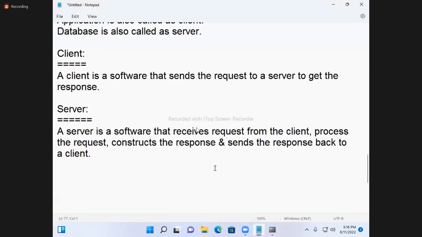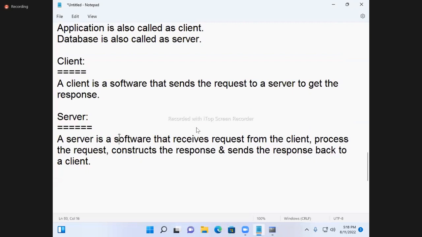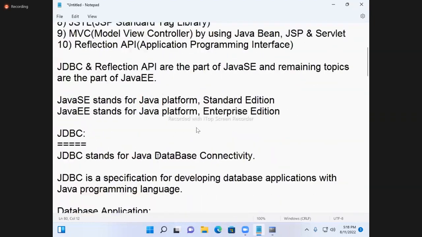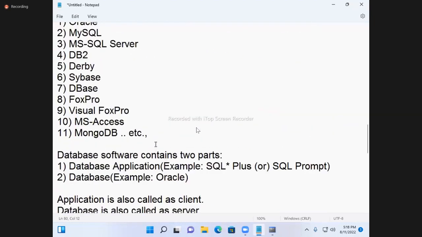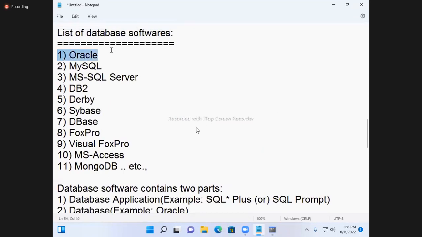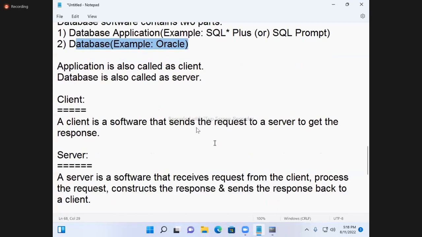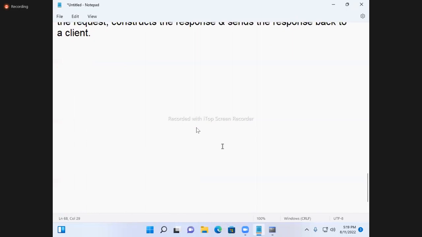Now, client and servers are softwares. Client is a software, server is a software. Now, whenever we install database software, for example Oracle, two parts are installed. One part is called the database application. One more part is called the database. The database application we can see. The database we cannot see. This database application is called the client. This database is called the server. Okay. Up to here, whatever I covered, I'll ask questions and give answers.